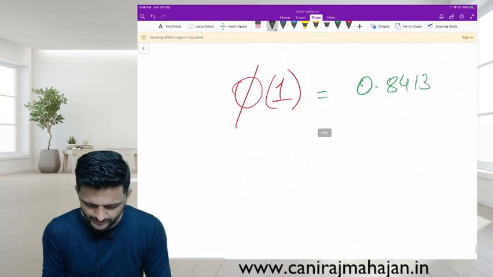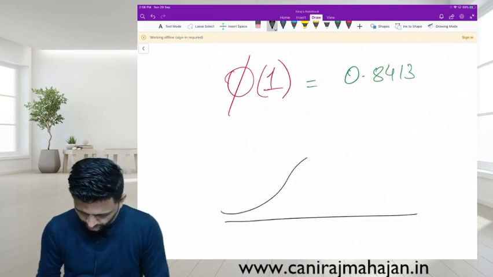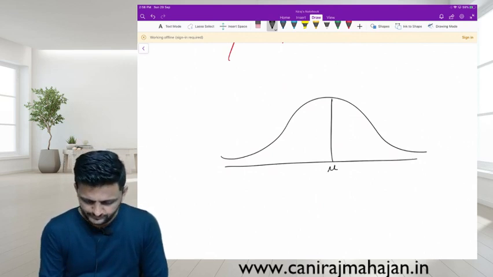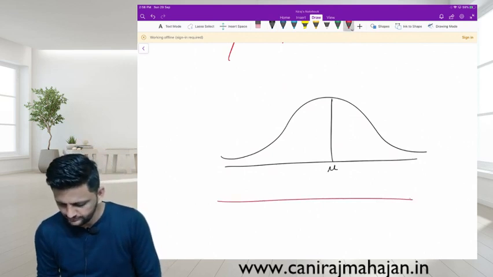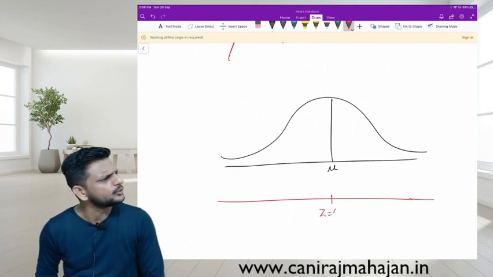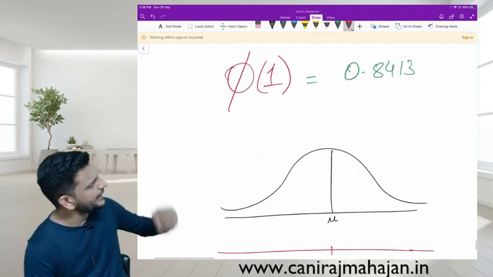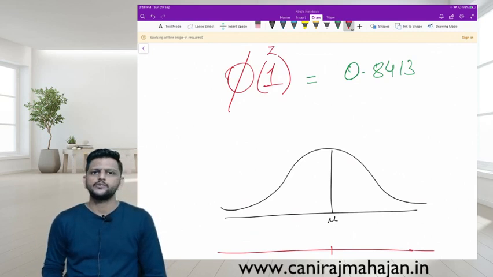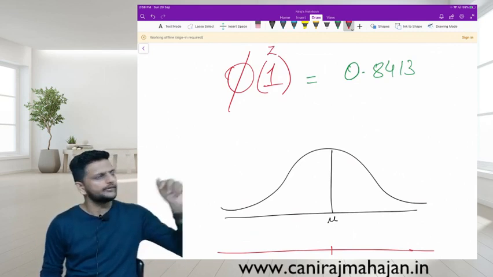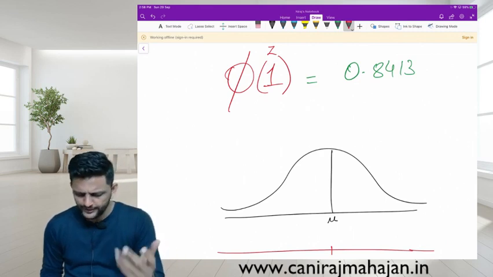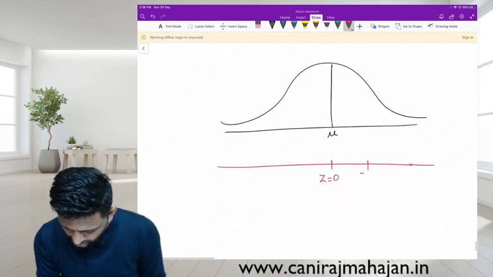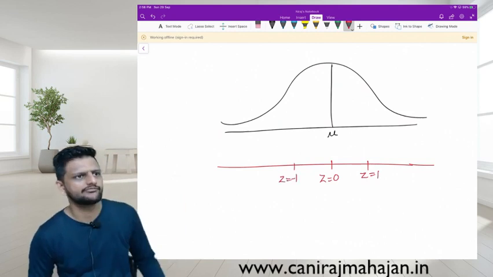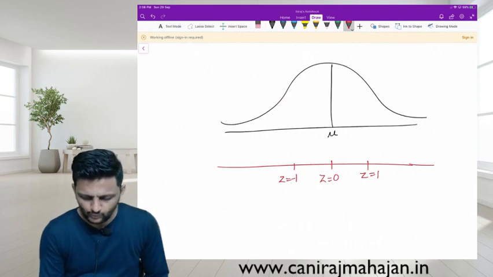For example, pay attention, let me draw a simple diagram. Okay, here is your mu. Where is z equals 0? Tell me. At mu. What is the value given in the bracket? That is actually the value of z. Z right now given to you is -1 or 1? Where is it, right or left? Right. Just for the sake of understanding, -1 will be on the left hand side.